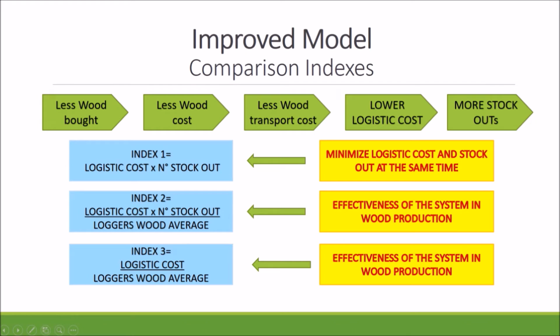With all the different simulations, we saw that the comparison of scenarios should not be so direct, because if we bought less wood, we would pay less for it, less for its transportation, the inventories would be lower, therefore the logistic costs would be lower, but the stockout numbers would increase. So we defined 3 indices for comparison, where the first one was to try to reduce logistic costs and stockouts at the same time, the second to measure the effectiveness of the wood consumption, and the last one to analyze which is the real cost of the wood included in the average logistic cost.